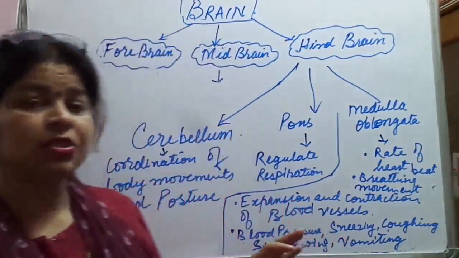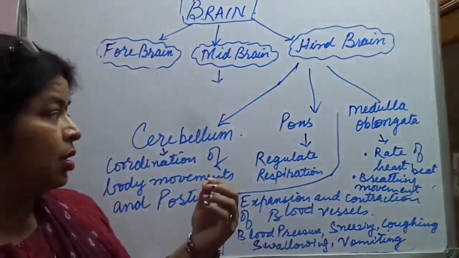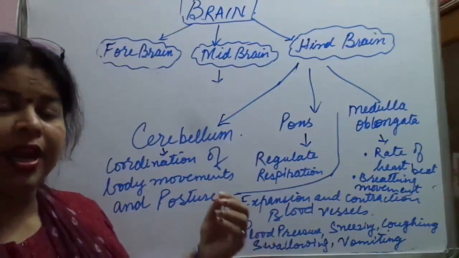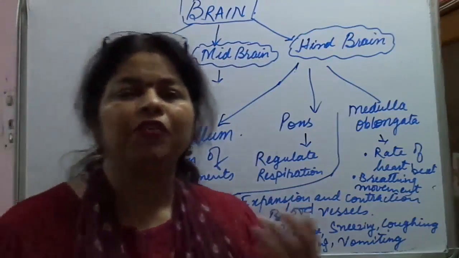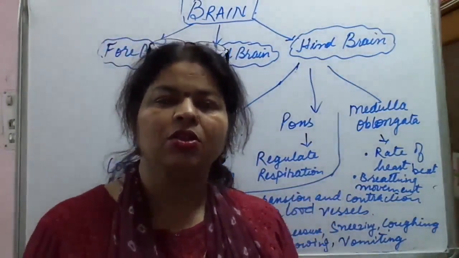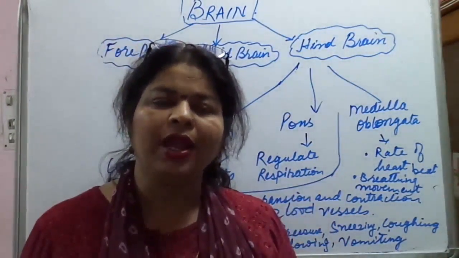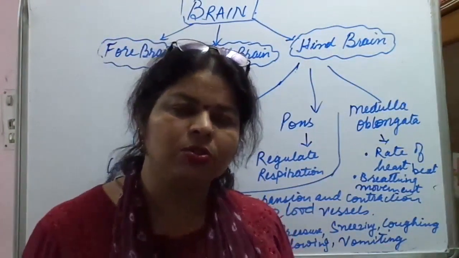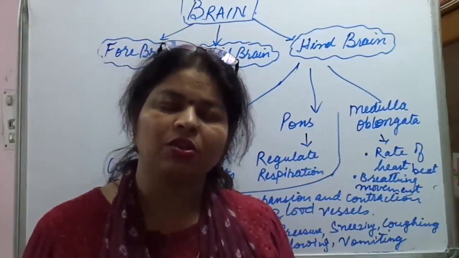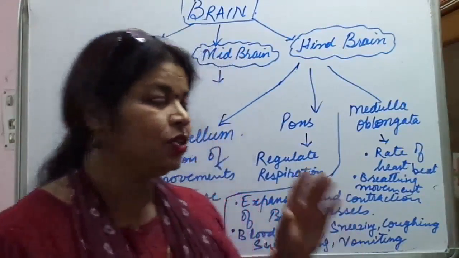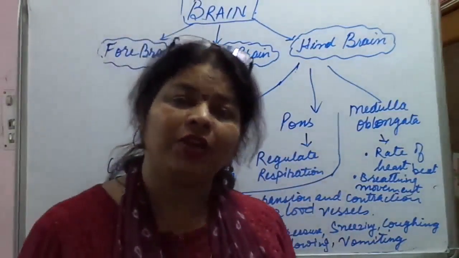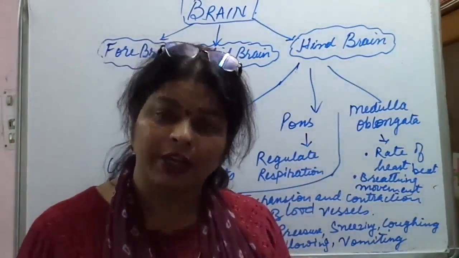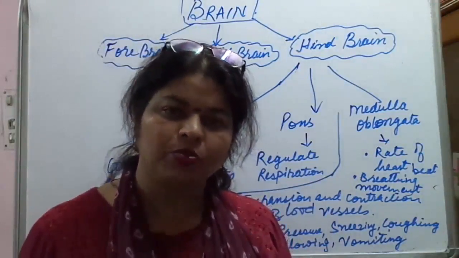It is very important, as a question regarding the function of any part of the brain can be asked. So pen it down: short notes on all three parts of the brain, that is forebrain, hindbrain and midbrain, what their functions are and what they are further divided into, how many types of parts.